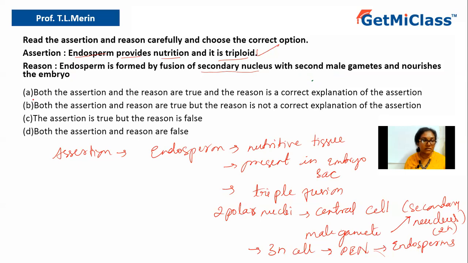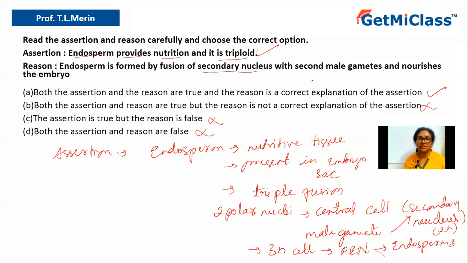So let us look at the options. Option A says both assertion and reason are true, and the reason is the correct explanation of the assertion. Yes, absolutely right. Option B says the assertion and reason are true, but reason is not the correct explanation, which is wrong because the reason is the correct explanation. Option C says the assertion is true, but the reason is false, which is again wrong because both are correct. Option D says both the assertion and reason are false, which is again incorrect.